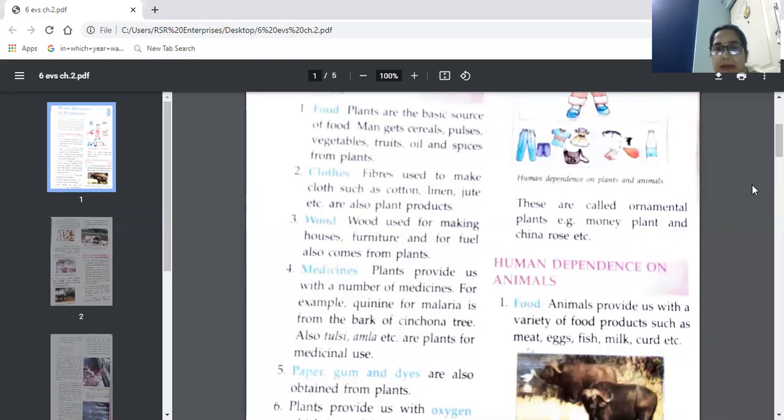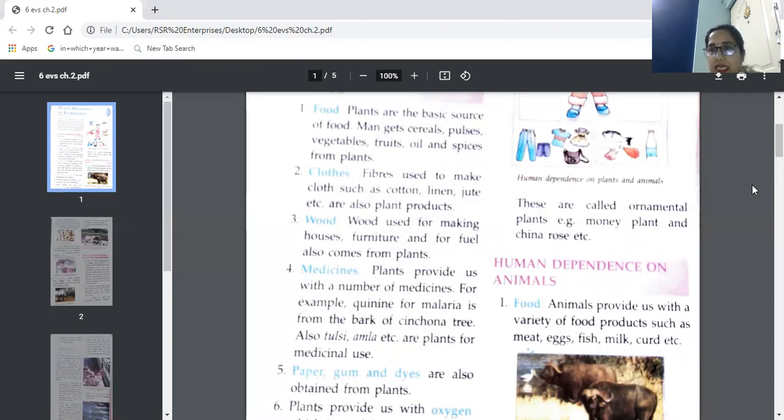Next one is medicines. Plants provide us with a number of medicines. For example, quinine for malaria is from the bark of cinchona tree. Now this is allopathic medicine. Quinine, which is for the cure of malaria, that is also taken from the plants and it comes from the bark of cinchona tree. Cinchona is the name of a tree. The bark of that tree is used to make this medicine quinine.